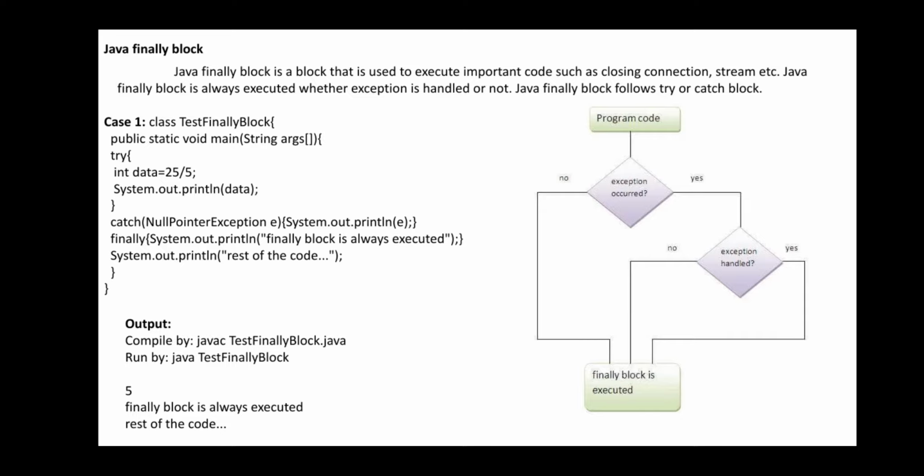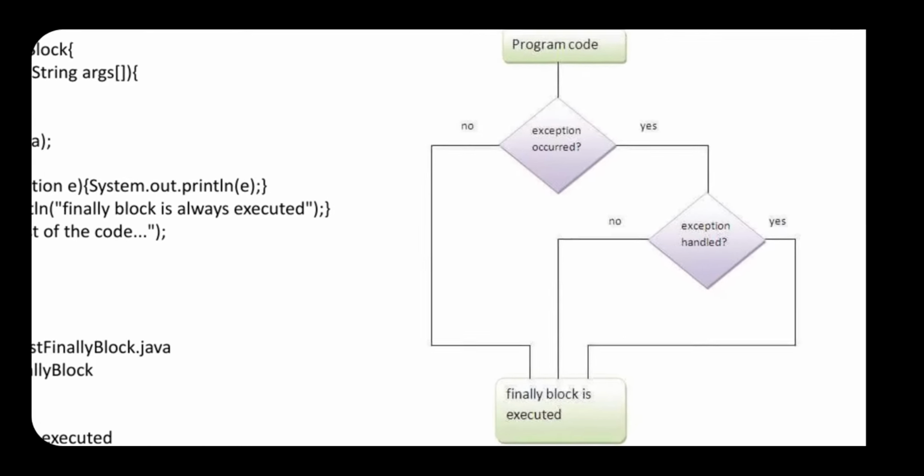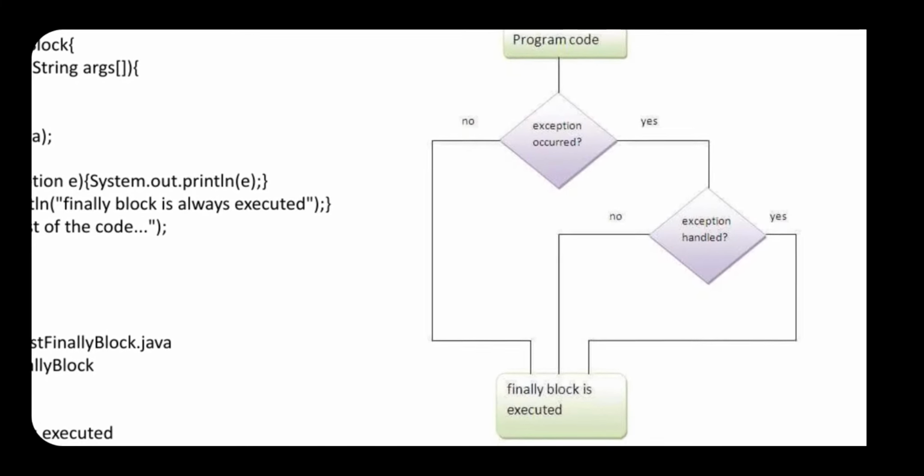Okay, at that position you are going to use it. Just see what he is going to say here. In a simple flowchart he is going to show: program code, exception occurred. Exception will occur in the try block if it is going to handle it. If an exception is there, it will be sent to the catch. Catch will execute and goes to the finally block. This is one way of executing. If try has found an error and it has been thrown to the catch, then after the catch you can execute the finally block.